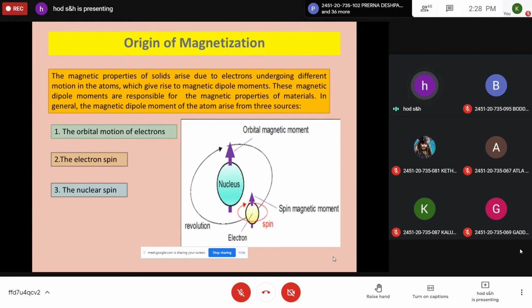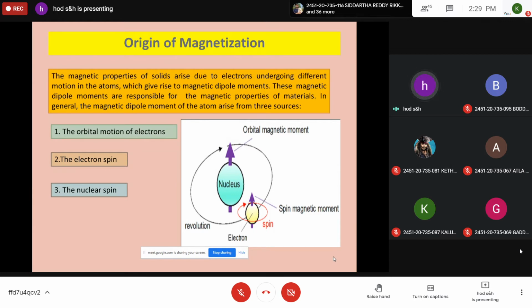So the magnetic dipole moment of an atom arises from three sources. One is the orbital motion of electrons, second one is the electron spin, and the third one is the nucleus spin. Because of the different motions taken by the electron, like orbital movement and spin movement, it causes certain magnetization. Along with this, the nucleus also has some spin motion about its axis. These three will be the reason for giving certain magnetic properties of materials.